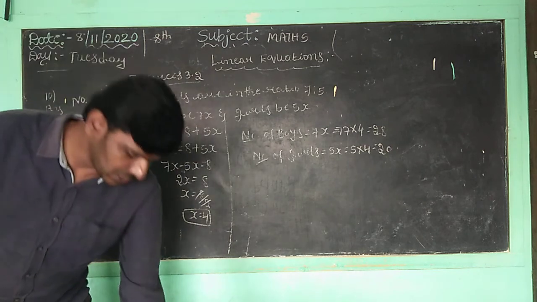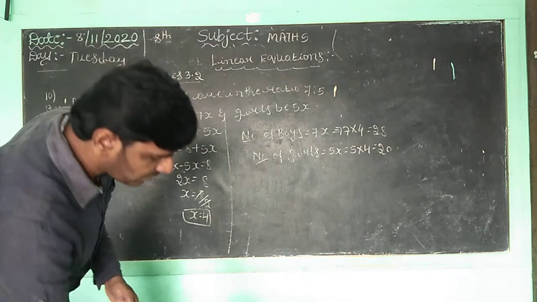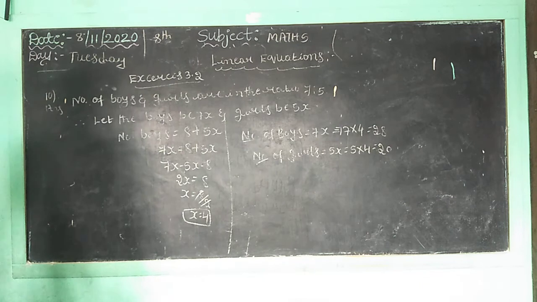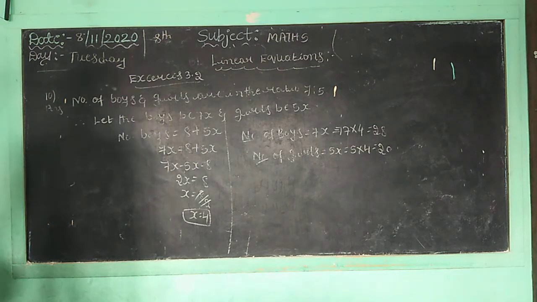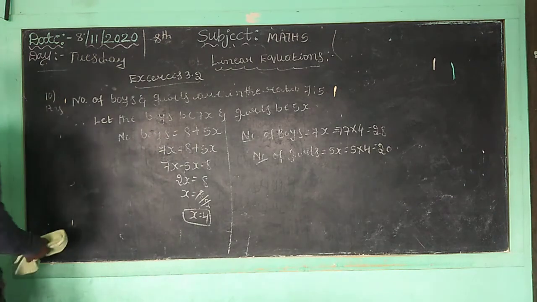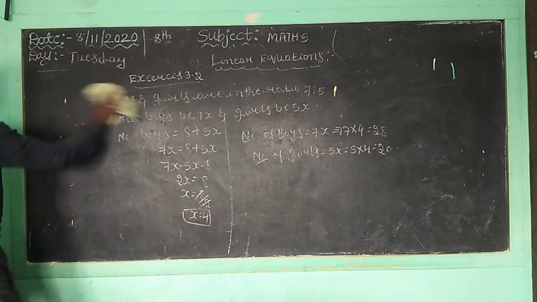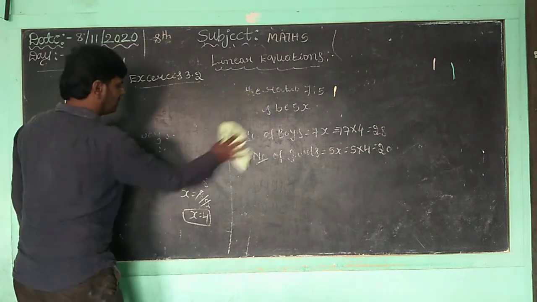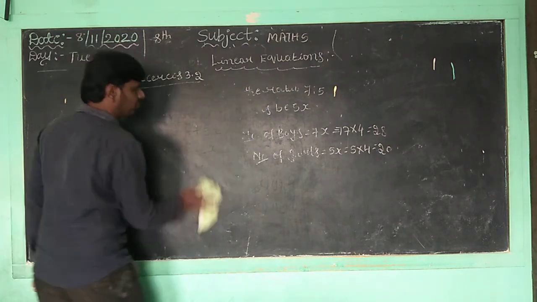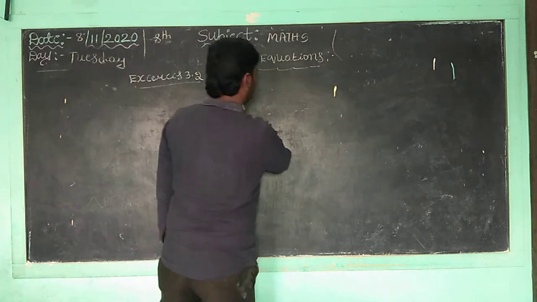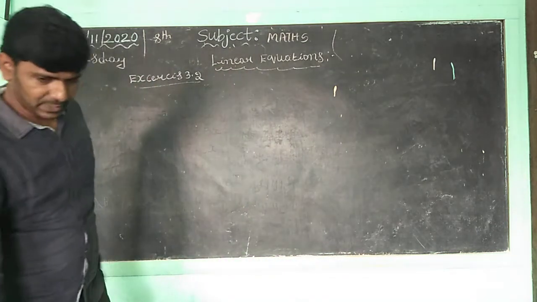Okay, children. Now we want to take question number 11. What is that? Question number 11. So, this is a very simple question, children. Okay, children. What is that question? Children, now we want to take.